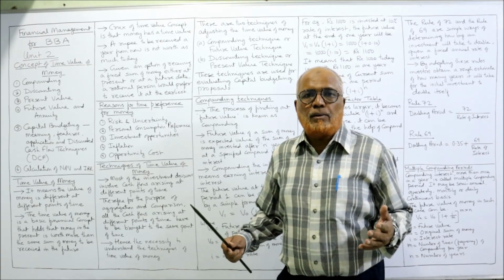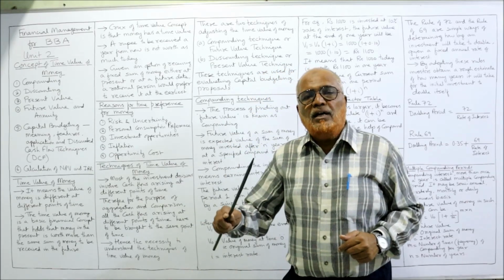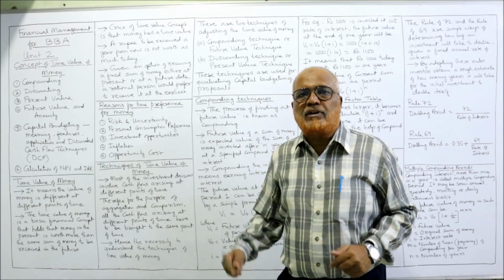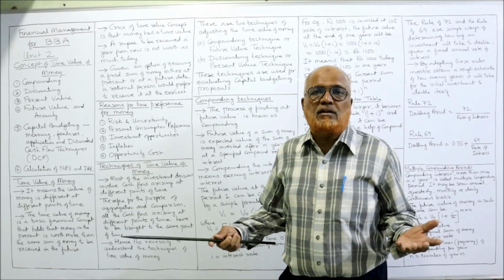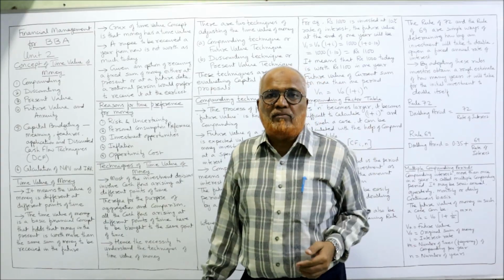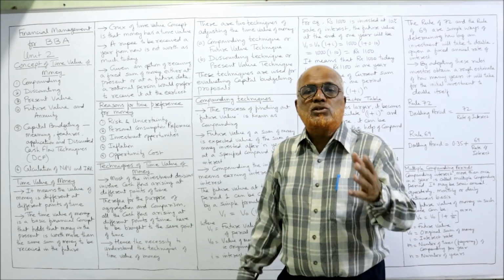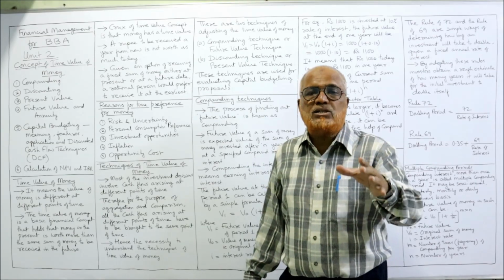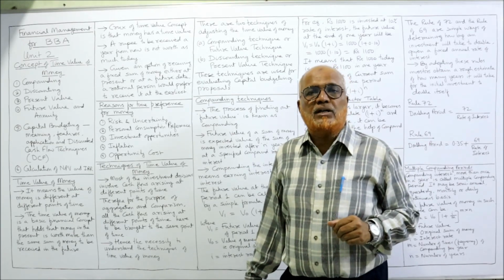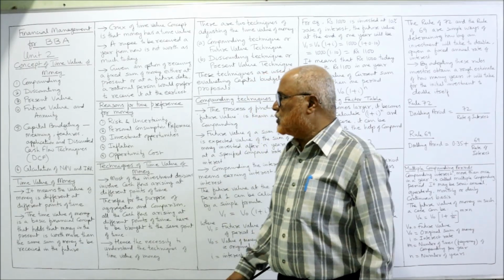For example, if I pay you 1 lakh rupees right now, it is certain. Whereas if I promise to pay you after 5 years, life is uncertain. I don't know whether I will be in a position to pay 1 lakh rupees after 5 years. I may be there or I may not be there. So there is a lot of uncertainty attached to the future. That's why the present is more important than the future.